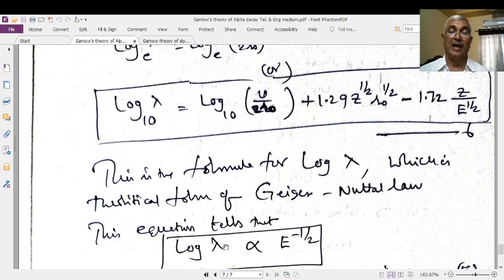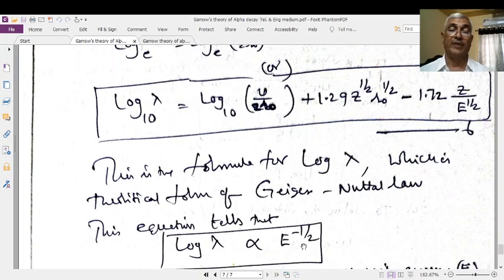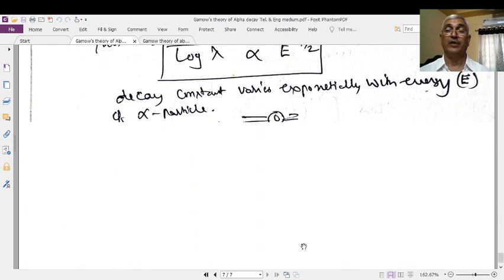Therefore, log lambda is directly proportional to the range of the alpha particle, which is nothing but the Geiger-Nuttall law.